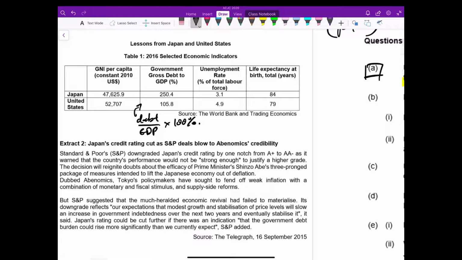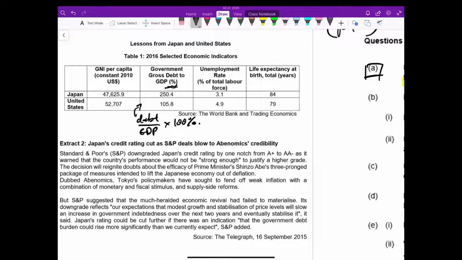The reason why people like to show it as a ratio is because knowing the absolute amount of debt is actually not very meaningful. If a country is very big, then maybe $100 million debt is not so significant for the country because the country's economy may be worth trillions. So 100 million is very small. But maybe a smaller country, a quite poor country with a small economy, $100 million debt could be a very big part of their GDP, right? So this is a very intuitive way of understanding the burden of the debt.